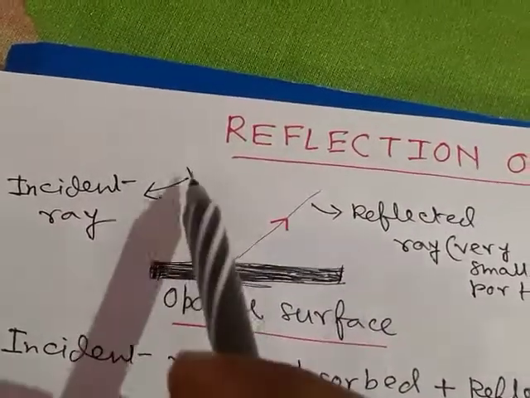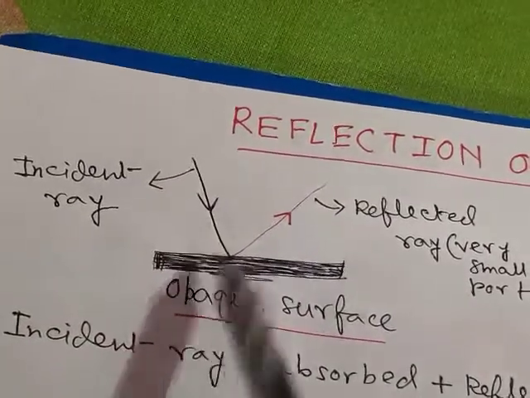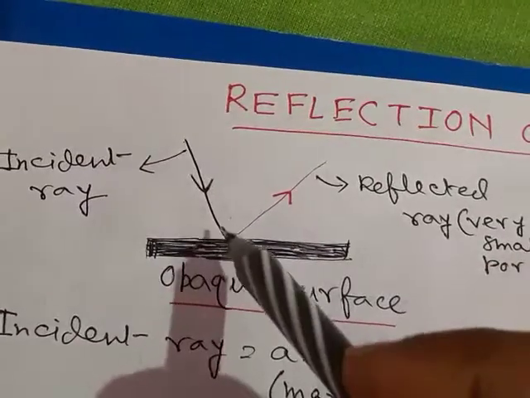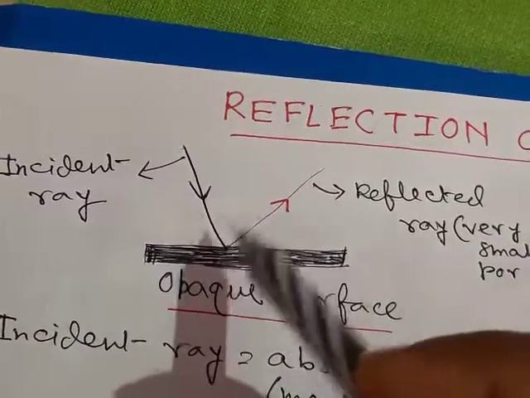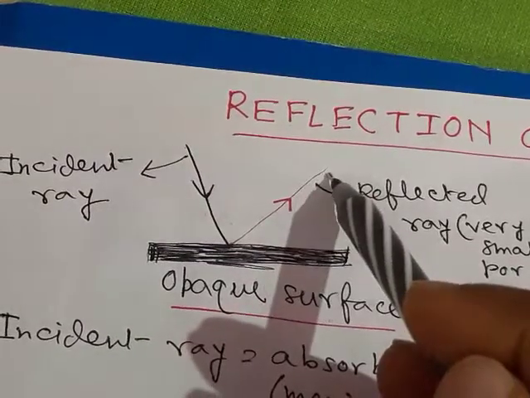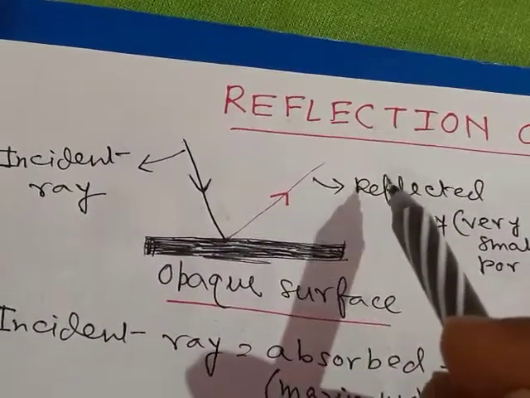Here this is the incident ray, the light ray that comes from the source and strikes the surface. That is called the incident ray. And after striking, this is the portion of the ray that gets back into the same medium, so this is called the reflected ray.